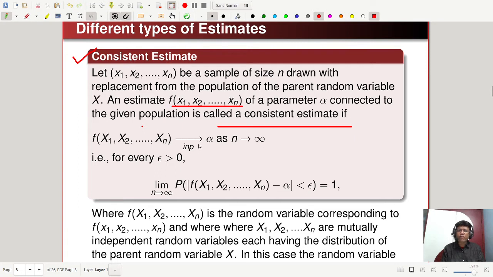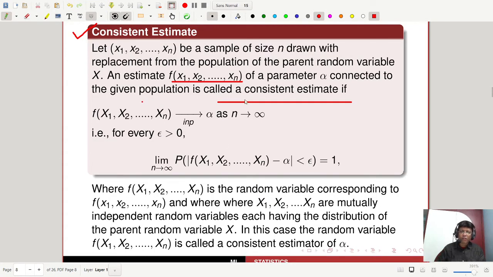And already we have explained this, tends to alpha in p, in the probability convergence chapter. You just learned the chapter of convergence that follows from the convergence in probability. That is, for every epsilon greater than 0, limit n tends to infinity, probability of mod f of x1, x2, xn minus alpha less than epsilon equals 1.